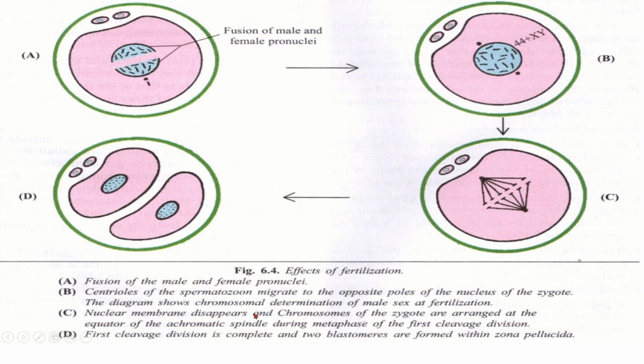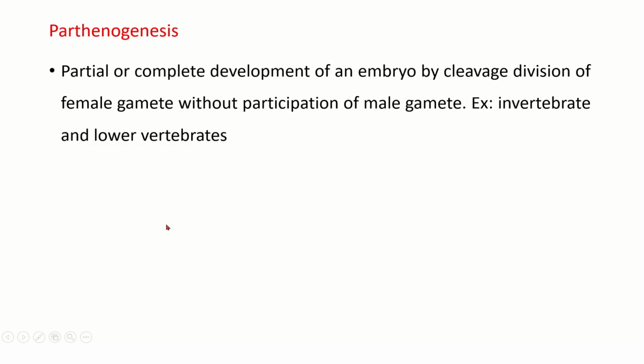Then the nuclear membrane disappears. So here the nuclear membrane is still there, that will disappear. Then the chromosomes of the zygote are arranged at the equator of the achromatic spindle during metaphase of the first cleavage division. You can see the chromosomes arranged at the equatorial region. Then the first cleavage division is complete and two blastomeres are formed within the zona pellucida.